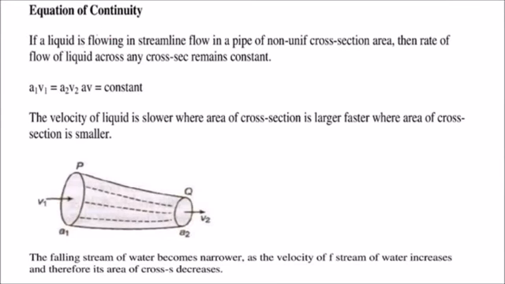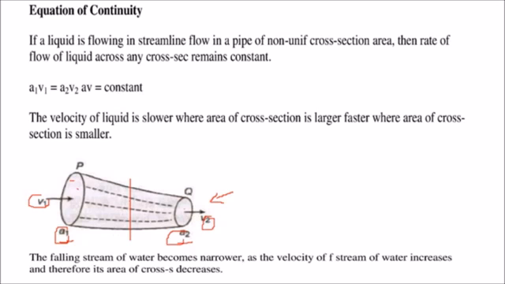Equation of continuity. If a liquid is flowing in streamline flow in a pipe of non-uniform cross-section area, here the area is A1 and in this place it is A2. So the rate of flow of liquid across any cross-section remains constant. So you can say A1 V1 equals A2 V2, that is, AV is constant.